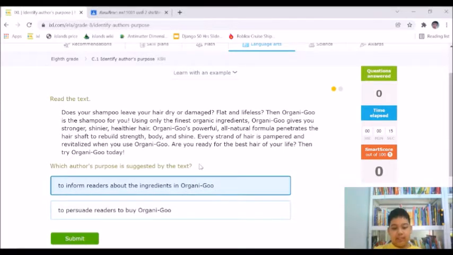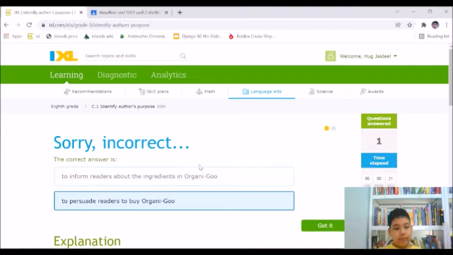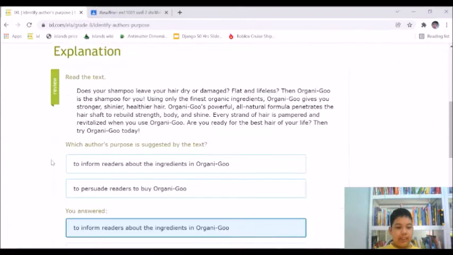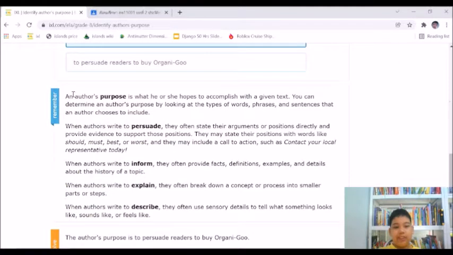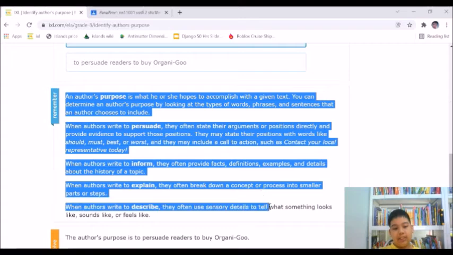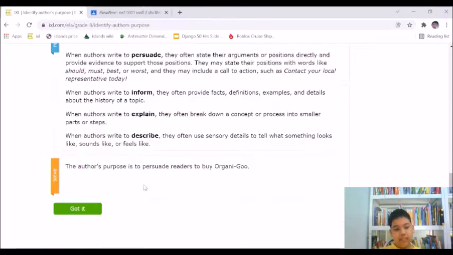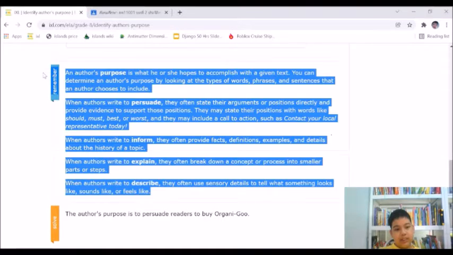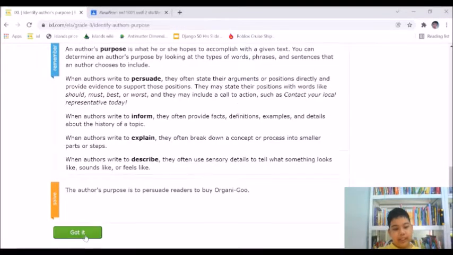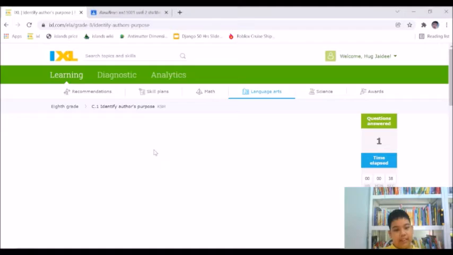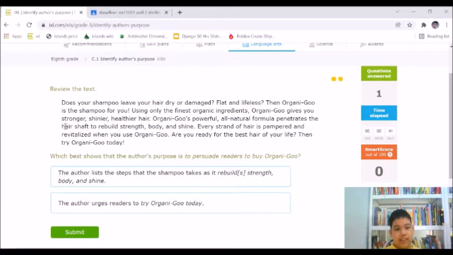Once you do it wrong, it will tell you why it was wrong and how to do this example. So once you know what to do, you can just click got it and then you just do the lesson.